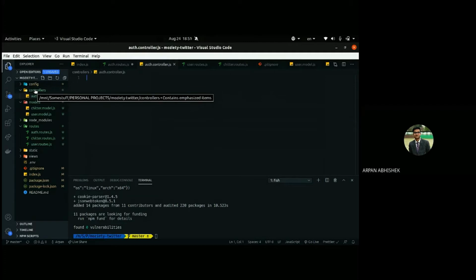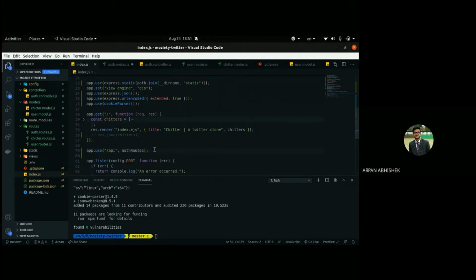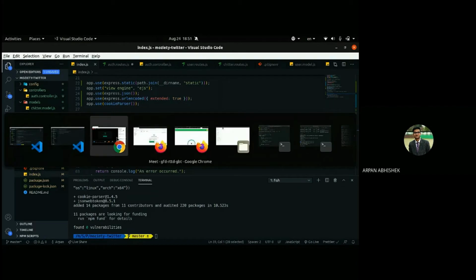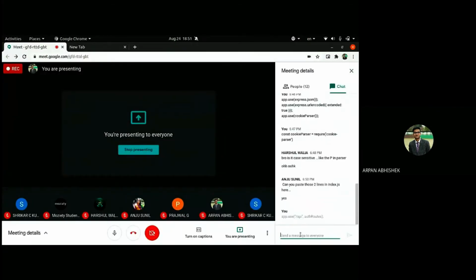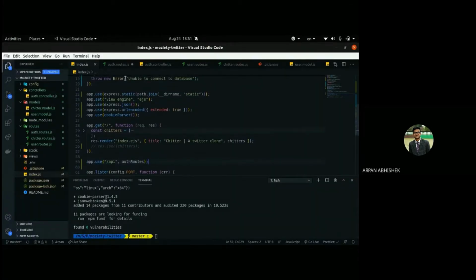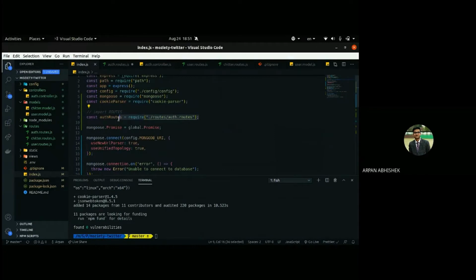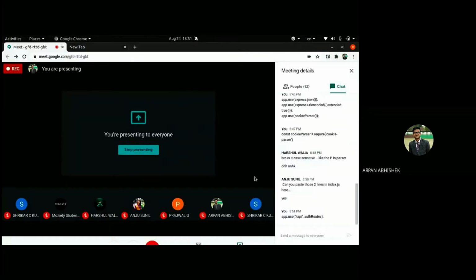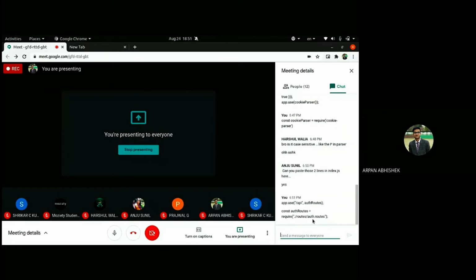Can you paste those two lines in index.js here? Okay. Which two lines? This one, app.use. This one is a middleware, which will nest the auth routes inside the slash API route. Okay. And this one is basically importing the auth route inside the index.js. So you have to do this one above this one so that you can use it below it.